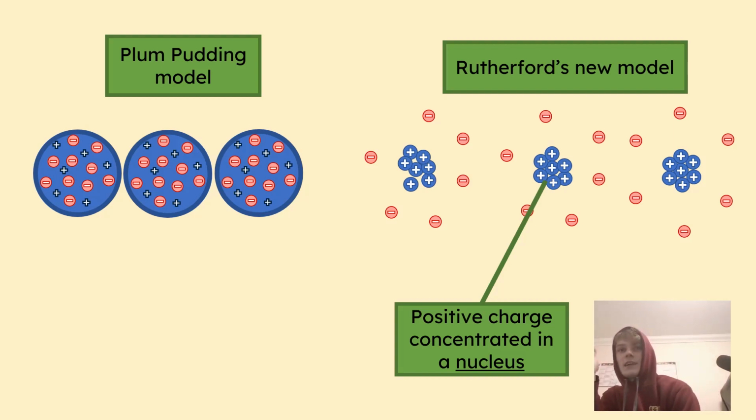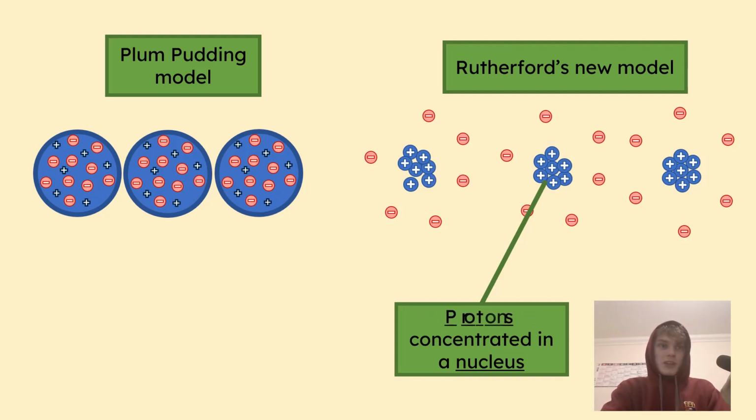Rutherford said that if all of the positive charge was actually concentrated in a ball, then it would have a strong enough charge to deflect the alpha particle. So, maybe also the positive charge isn't actually a dough or a soup, but it's actually made of particles like the electron, but positive. And those were called protons.